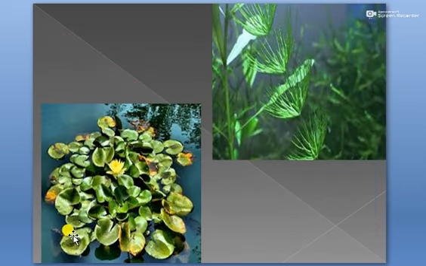Alright. So student, these are the pictures of aquatic plants. So these plants are present inside the water. Now this plant is totally submerged inside water, and here the leaves and the flowers of the plant, they are floating above the surface of water.